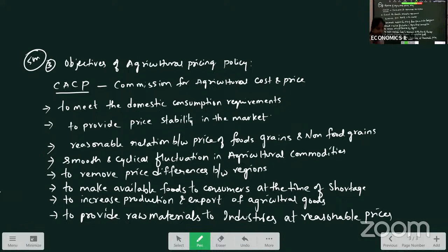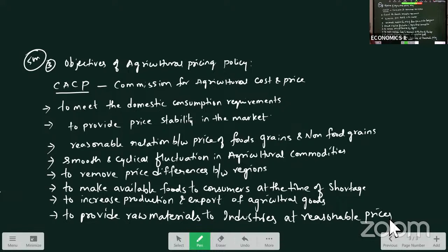Generally, why is pricing policy done? This pricing policy is done for improving the consumption levels in the country. It is also helpful for the growth of our economy by exporting agricultural goods. Farmers should receive good income from agricultural production, and consumers also should benefit from this. With that intention, this pricing policy was introduced in the country.